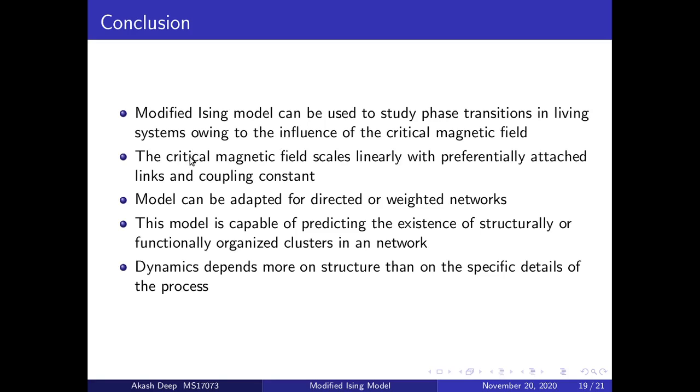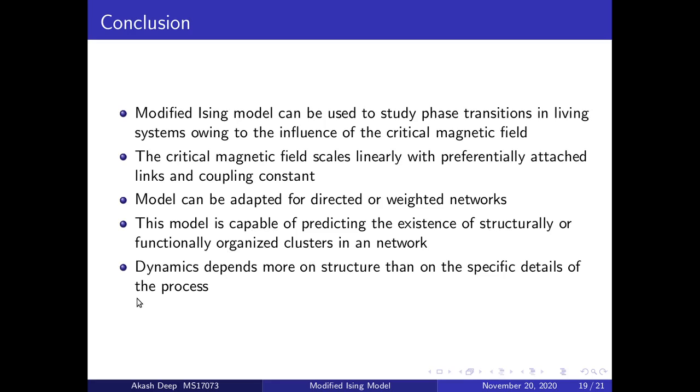The critical magnetic field has already been shown to vary linearly with the preferential attached links M and the coupling constant J. The model can also be well extended to weighted networks. Here it is a basic model where we are using AB networks, and it can be further modified with additional information about the system. This model is also capable of predicting the existence of structurally or functionally organized clusters in a network.